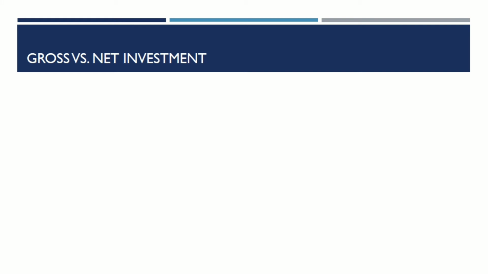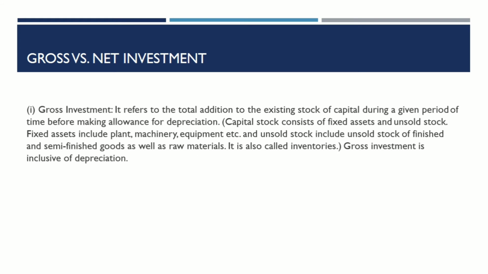Gross versus net investment. Gross investment refers to the total addition to the existing stock of capital during a given period of time before making allowance for depreciation. Capital stock consists of fixed assets and unsold stock. Fixed assets include plant, machinery, equipment, etc. And unsold stock includes unsold stock of finished and semi-finished goods as well as raw material. It is also called inventories. Gross investment is inclusive of depreciation.